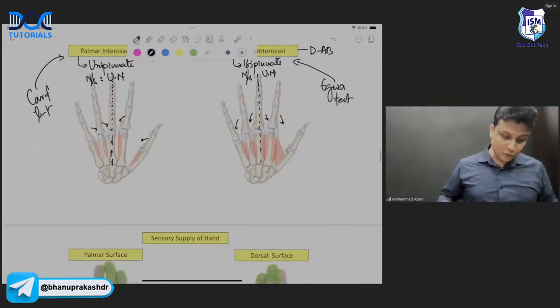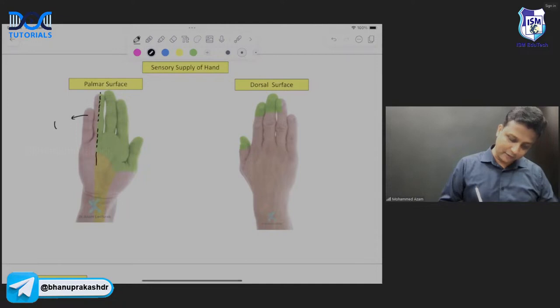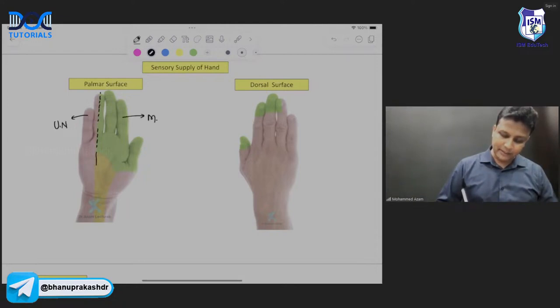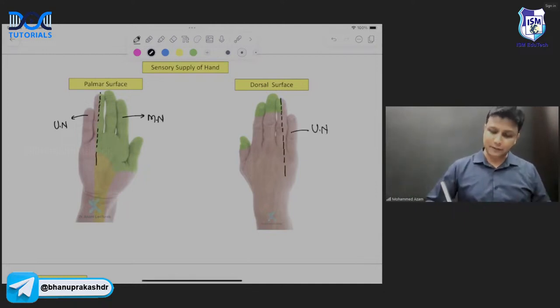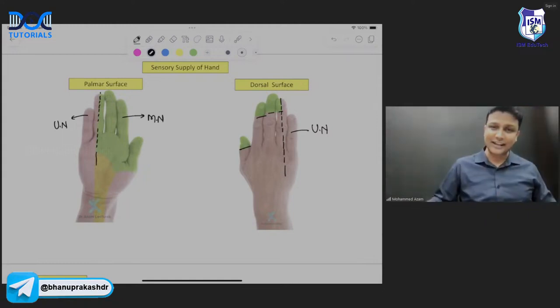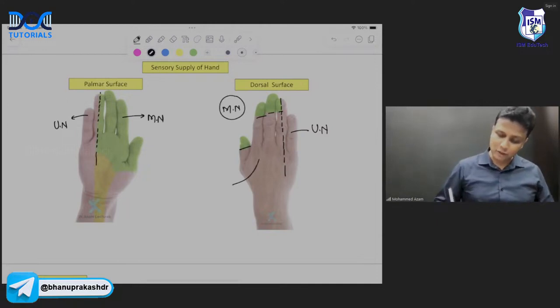After that, welcome to the sensory supply. On the palmar surface, the medial 1.5 digit, little finger and half of the ring finger, is supplied by ulnar nerve. And the lateral 3.5 digit is supplied by median nerve. On the dorsal surface also, the medial 1.5 digit is supplied by ulnar nerve. But please be careful with the lateral 3.5 distal phalanges on the dorsal surface. This will actually again be supplied by median nerve. Okay? And whatever is not highlighted here will be supplied by the radial nerve.